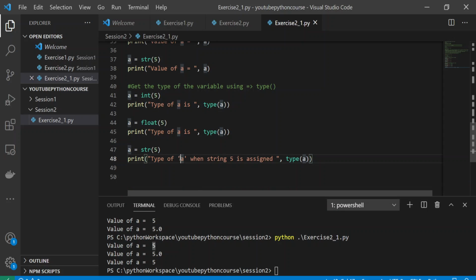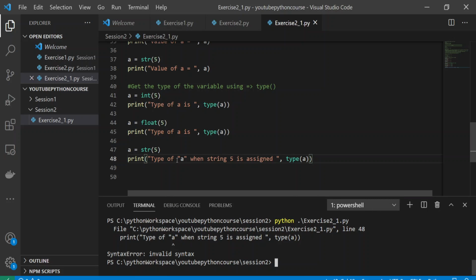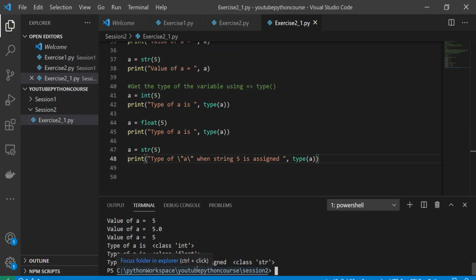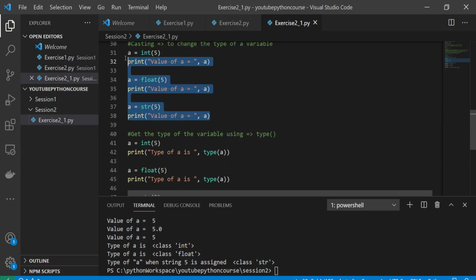If I use a double quote, it will say it is not valid. Clear? Then what I need to do is escape it.